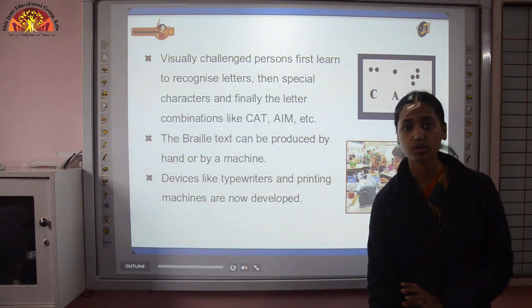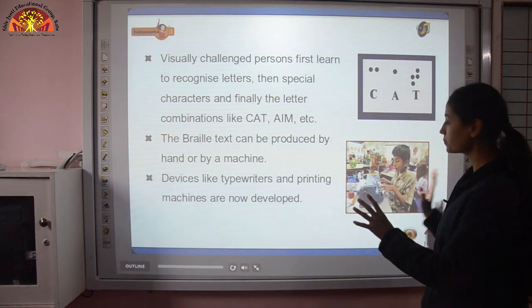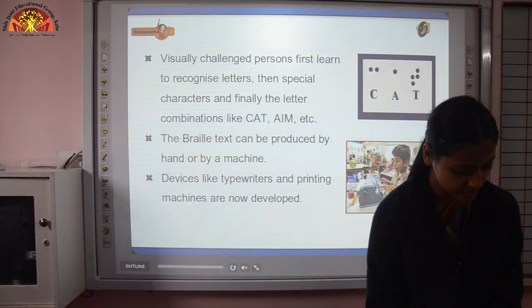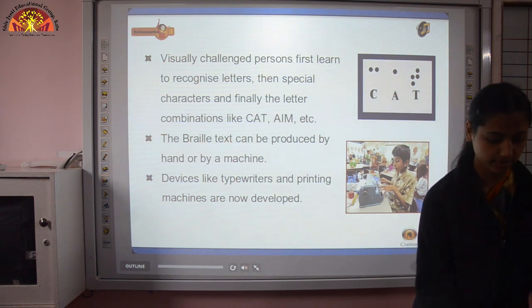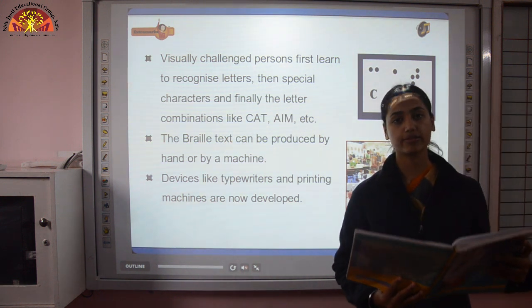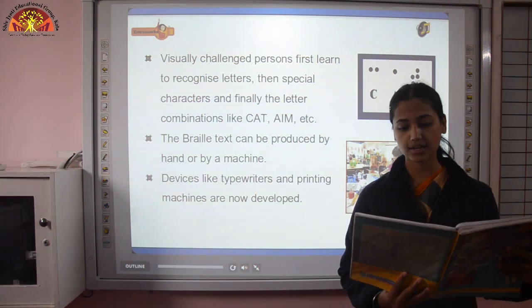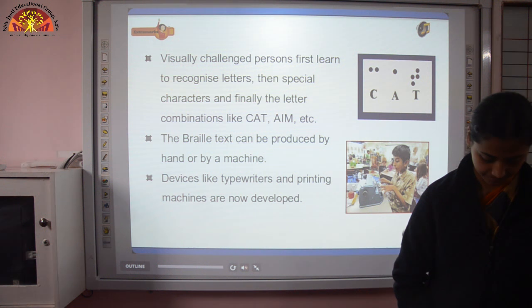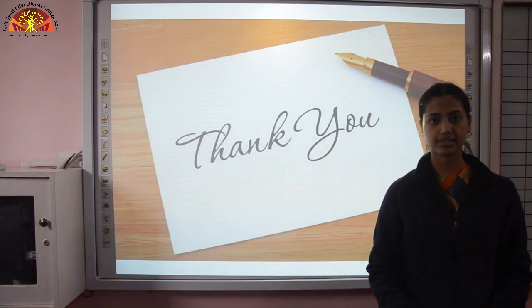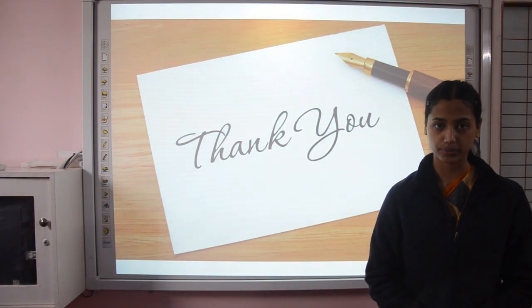So that was all about visually challenged people. Now one internal question is left which you have to write on page 221. What are the common defects of vision? Mark the answer: myopia and hypermetropia. So that was all about this chapter 16. I hope you understood the chapter well. Thank you.